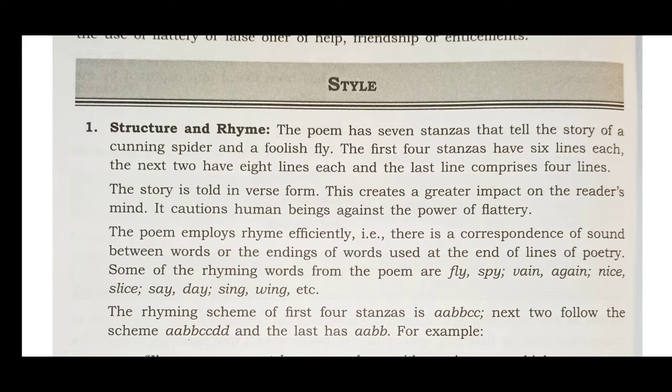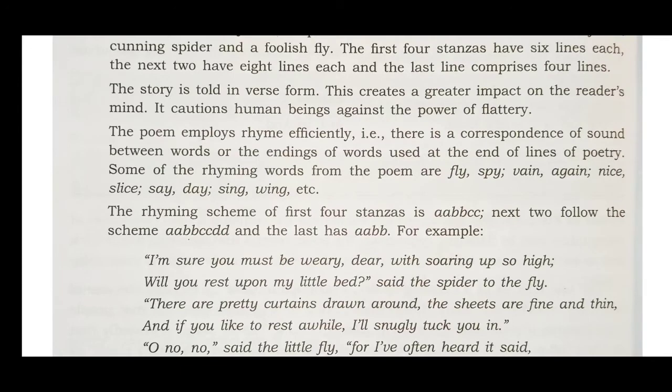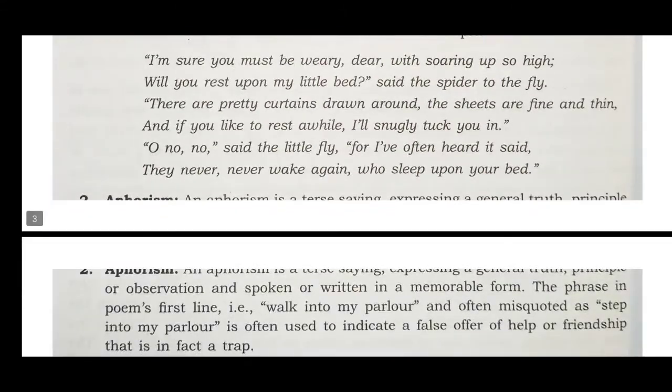Now, the story is told in verse form, which creates a greater impact on the reader's mind and cautions human beings against the power of flattery. Again and again, it's the same theme which comes out. So, the poem employs rhyme efficiently, like fly, spy, vain, again. So, you have rhyming words used in almost every stanza. Then the rhyme scheme is explained.